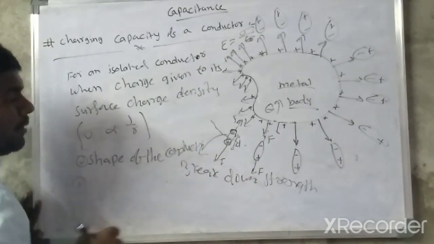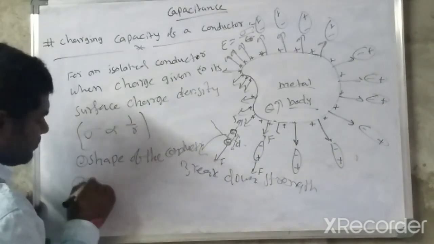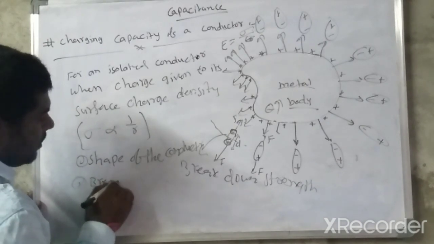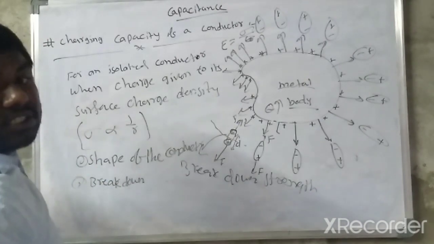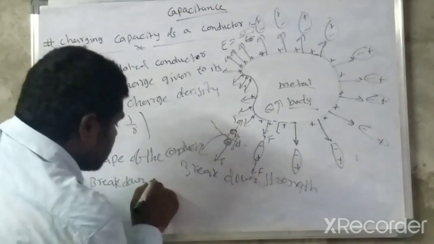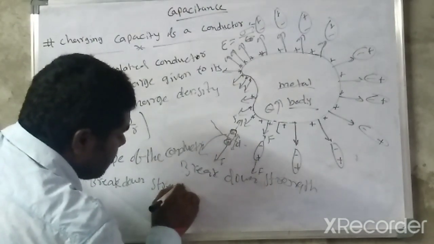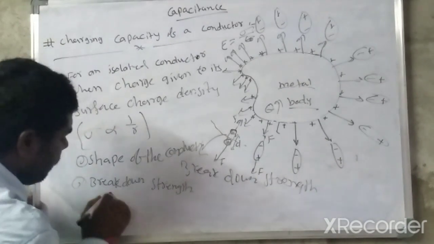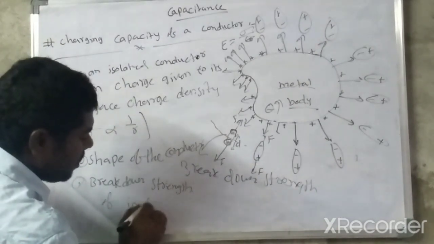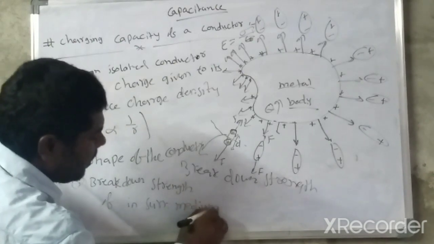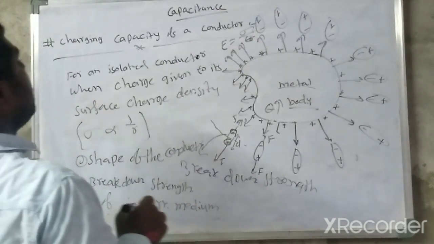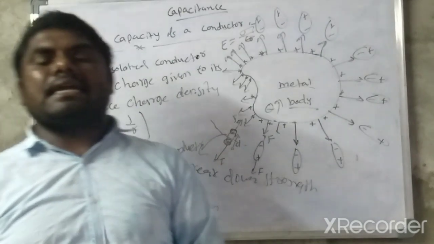Second one, the breakdown strength of the surrounding medium. Depending on these two only, we get the charging capacity of the conductor.